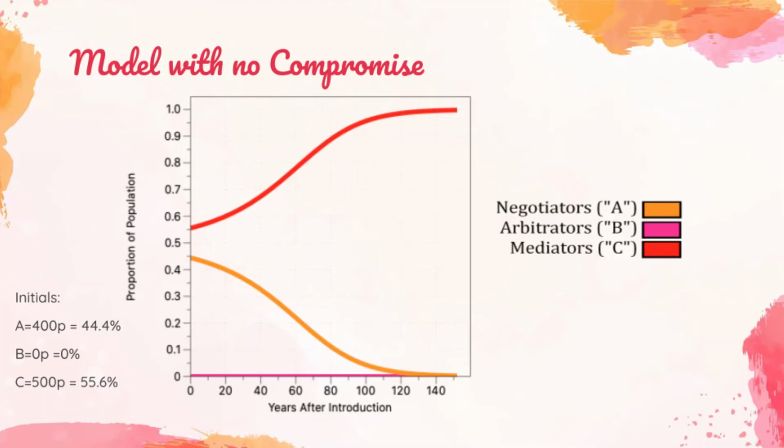It's worth noting that after this particular graph, no other graphs will be used with the high initial population of mediators, because as per our model, there's no way to decrease the mediator population without it already being a low population, and the model is set up, so to speak, such that mediation will be favored if it's already high, because we assume that negotiators and arbitrators would be more likely to convert to mediators than to form a conflict between the groups. In this model, we see sigmoidal increase in mediators from 56% up to 100% after approximately 140 years.